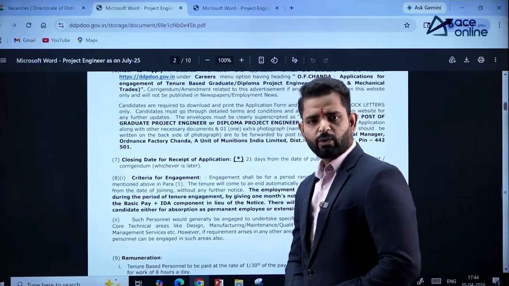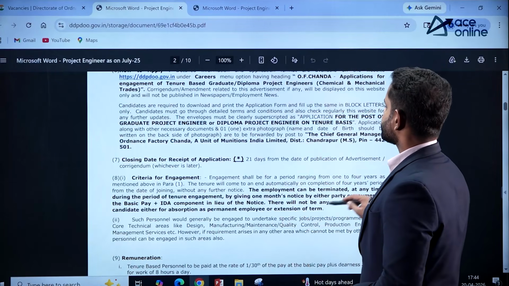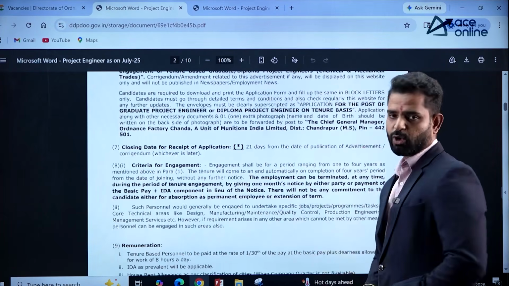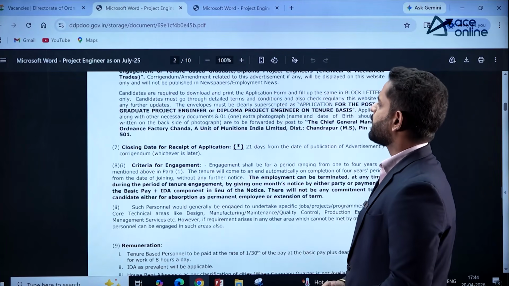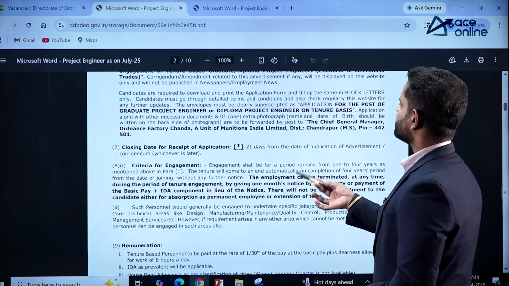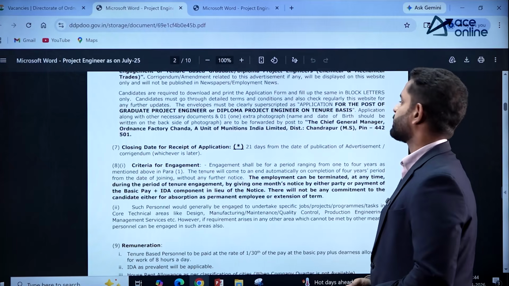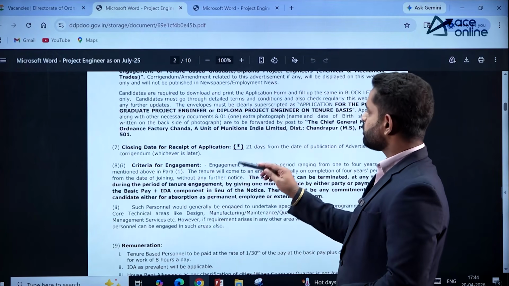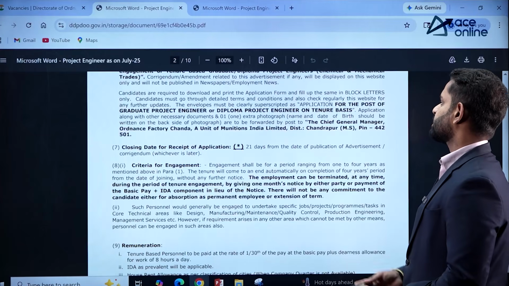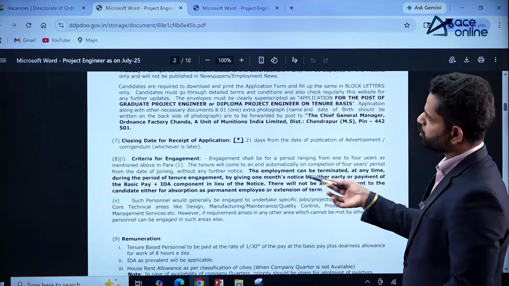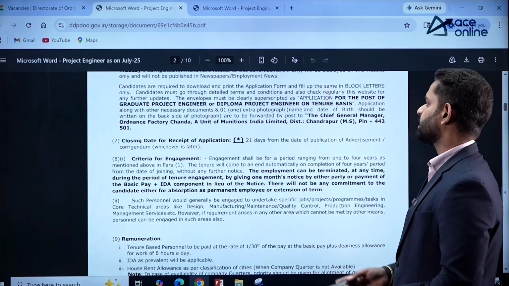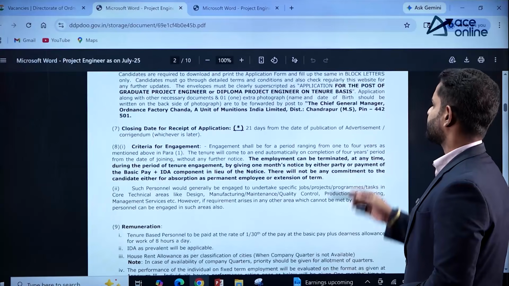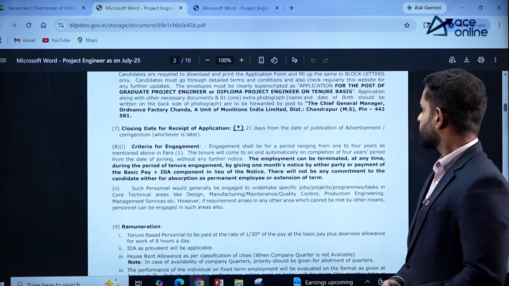Candidates are required to download or print the application form and fill it in block letters. A candidate must go through the detailed terms and conditions, and also check regularly with the official website. The envelope must be clearly superscripted as application for the post of graduate project engineer or diploma project engineer on tenure basis.